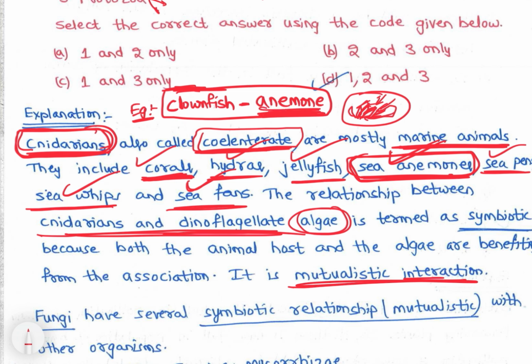On the other hand, sea anemones also get benefit, because clownfish would be providing nutrients to sea anemones, right. Nutrients, like their waste, excreta, etc. Sea anemones will benefit from the clownfish. So I have a video on this, right. So you watch this video. Watch the video on the clownfish and anemone mutual relationship. You will get more clarity.